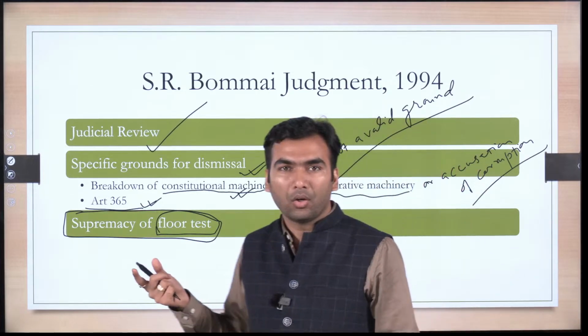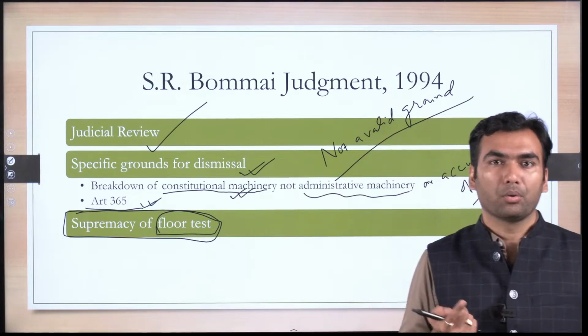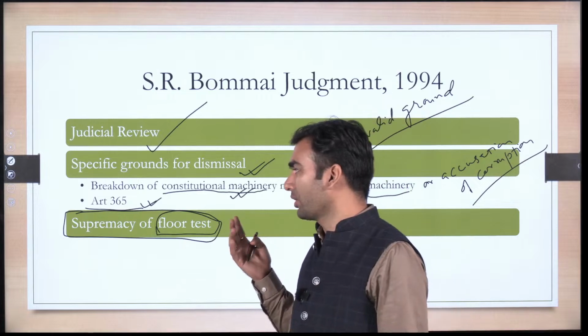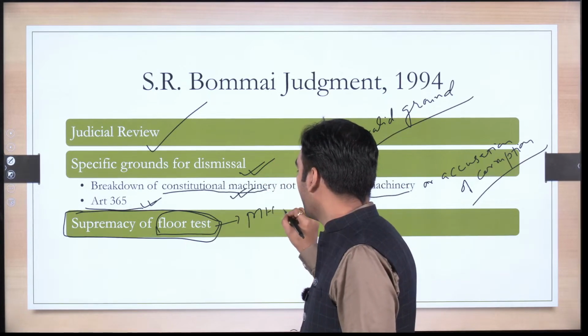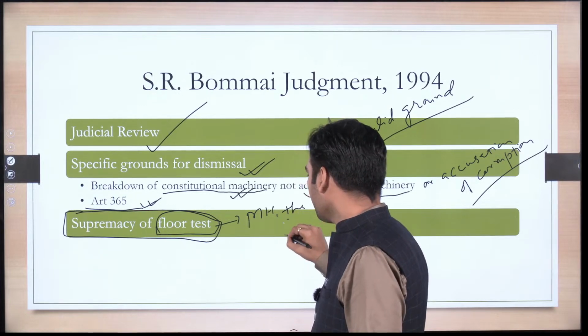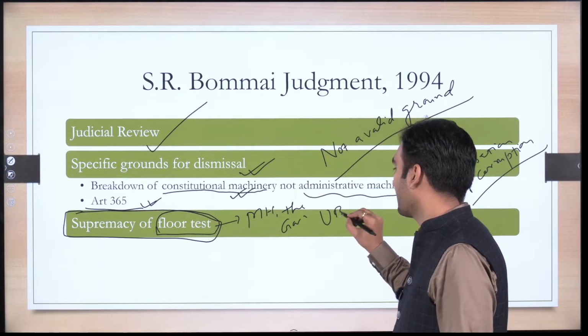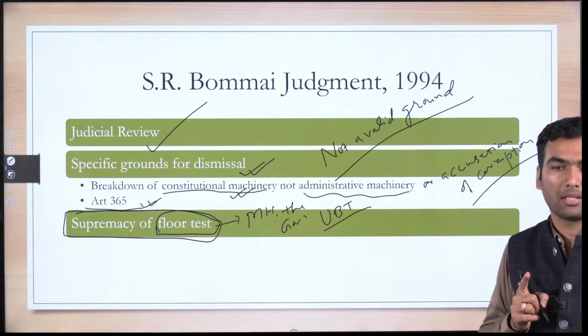That is, in the state legislative assembly there has to be a voting. Through voting only you can know whether a particular government has lost majority or not. That's why in Maharashtra the governor asked Uddhav Balasaheb Thackeray to prove majority in the state legislative assembly.